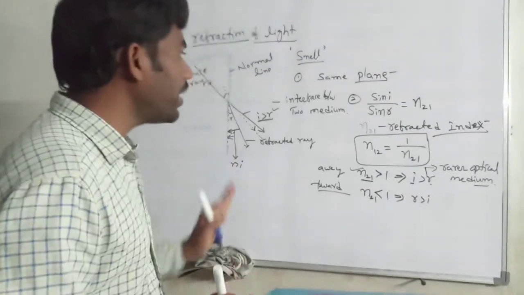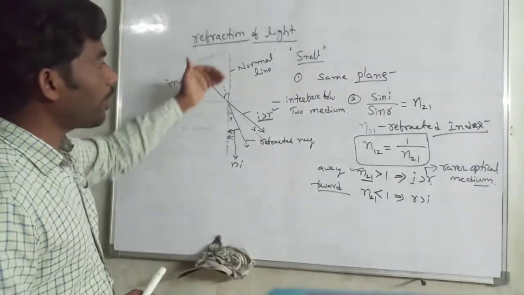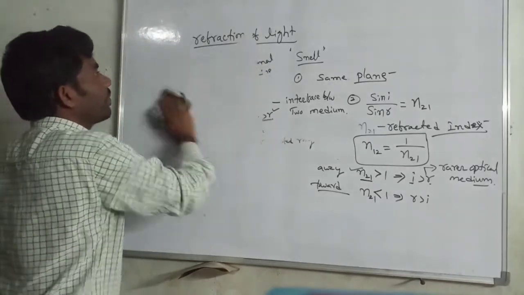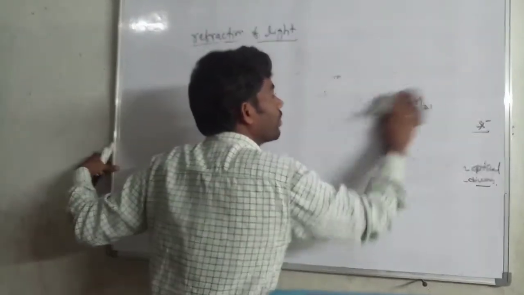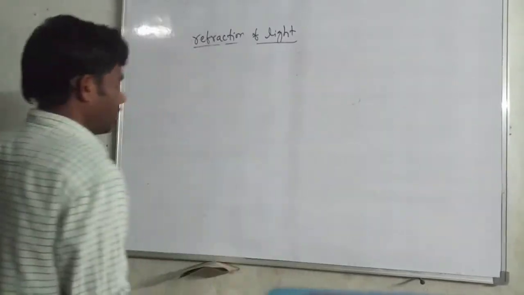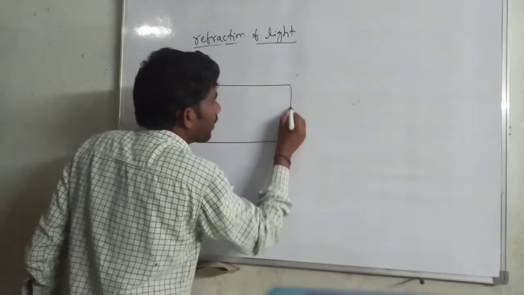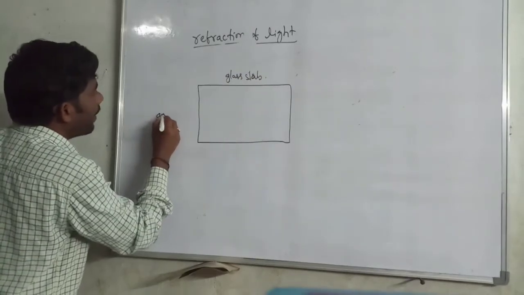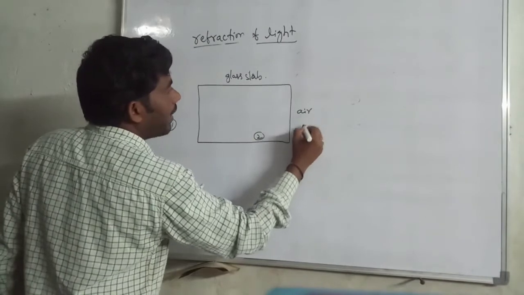Now we will go through some examples based on refraction of light. Take the medium as a glass slab, with air on both sides. Air is medium 1, glass is medium 2, and then again air is medium 1.